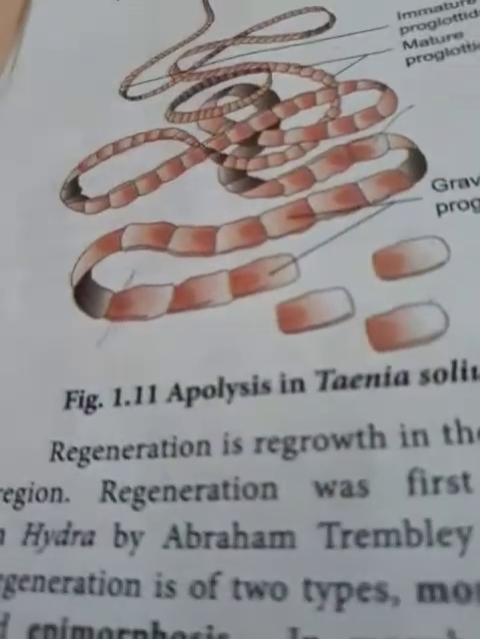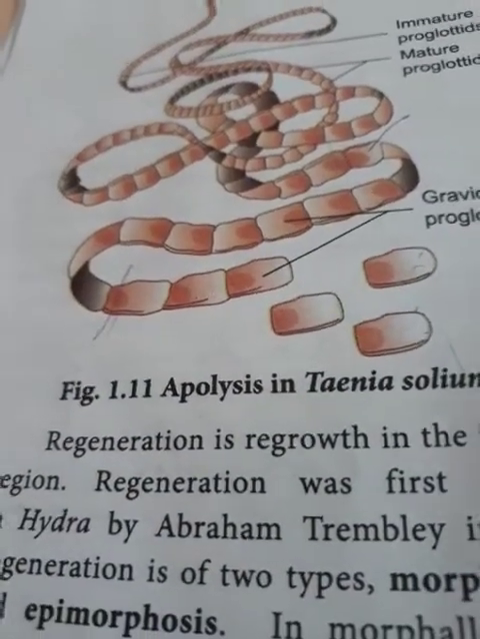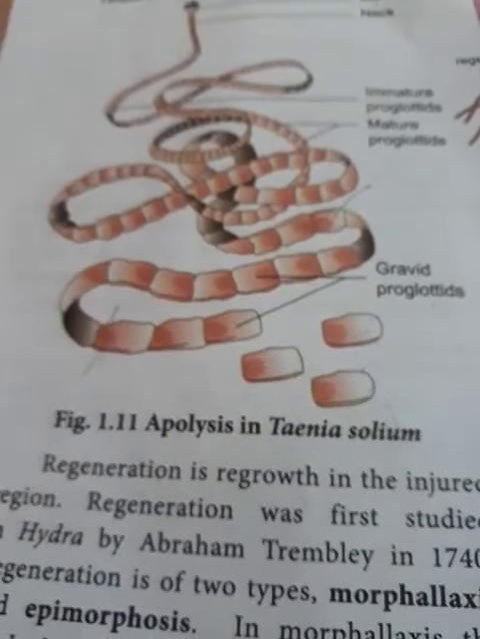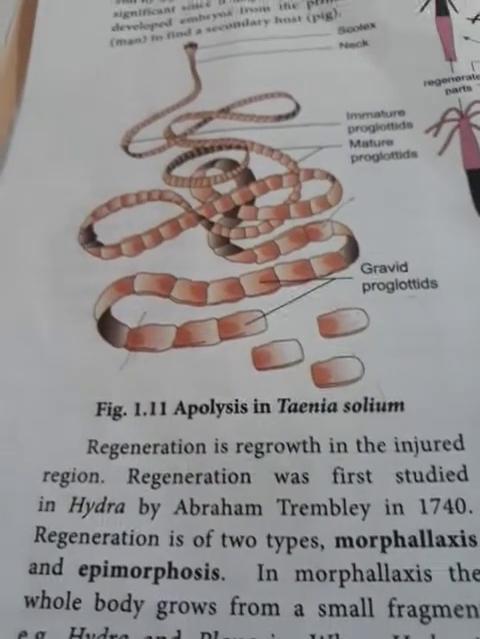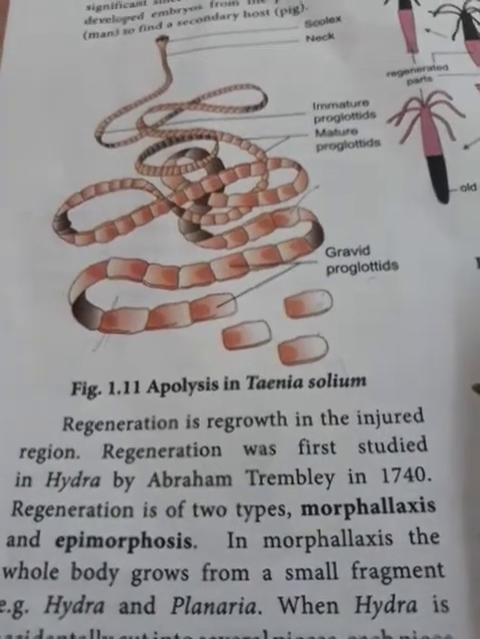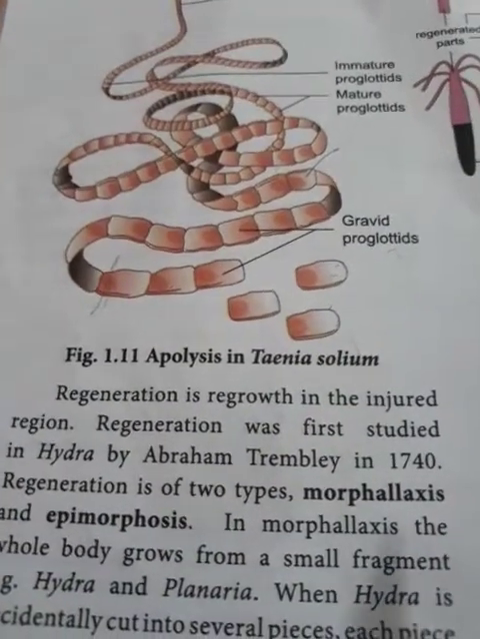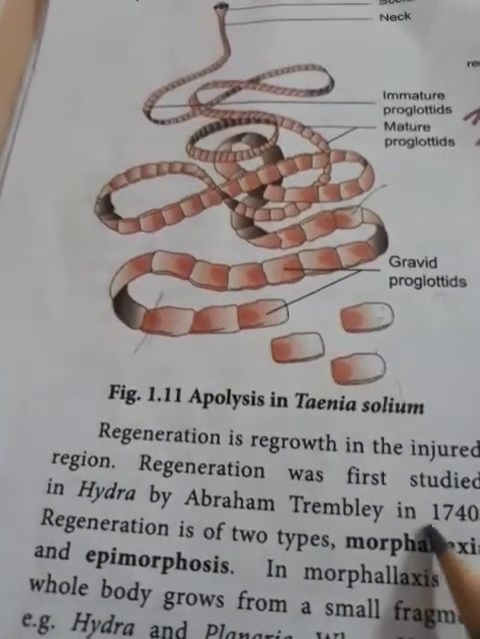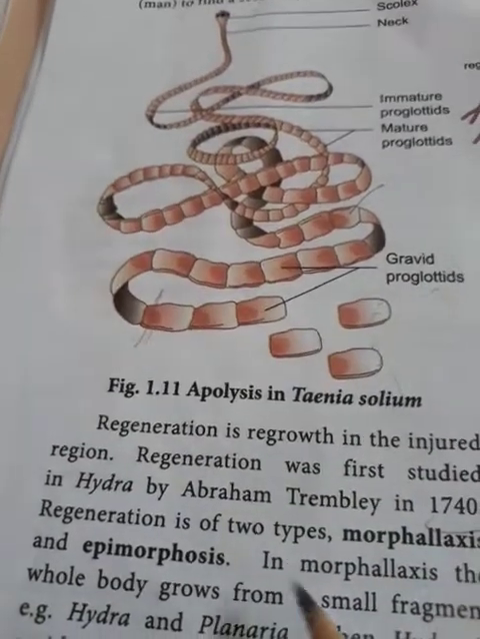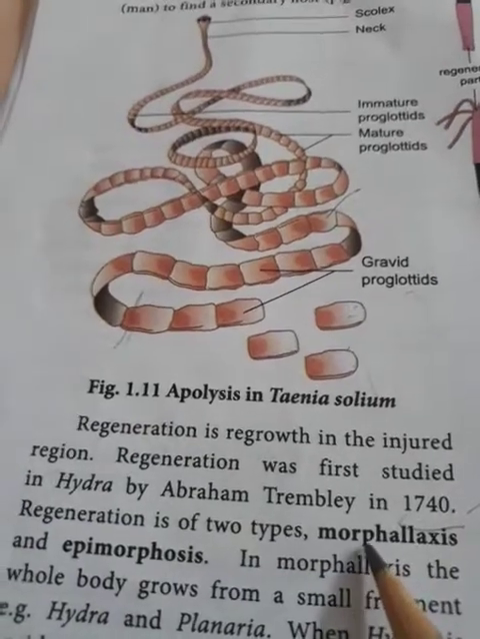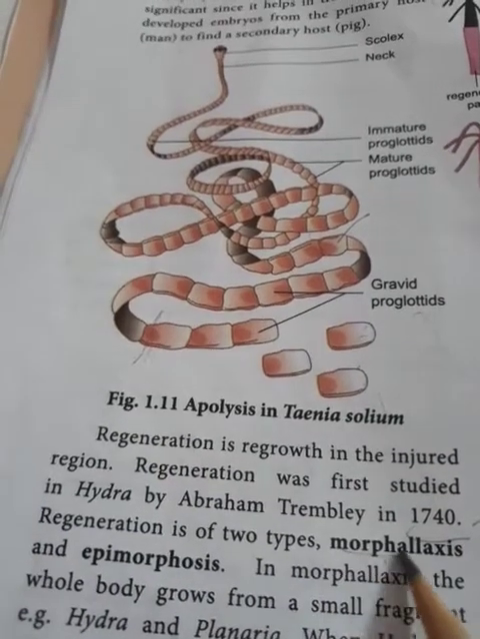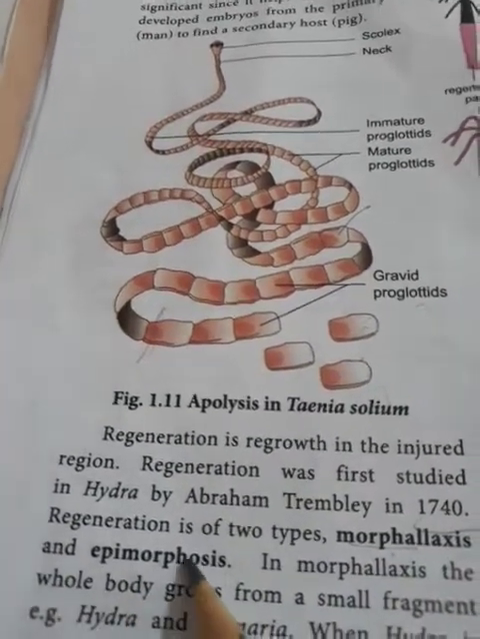Now the next part: we have regeneration, another type of asexual reproduction. Regeneration is nothing but the regrowth in the injured region. Regeneration was first studied in Hydra by Abraham Trembley in 1741. Another question: regeneration is of 2 types. What are the 2 types? Morphallaxis and epimorphosis.